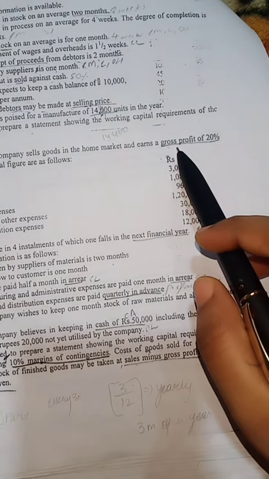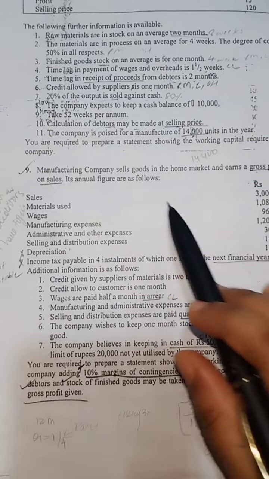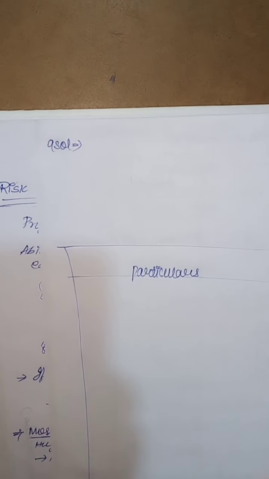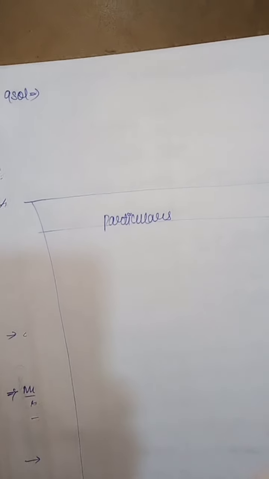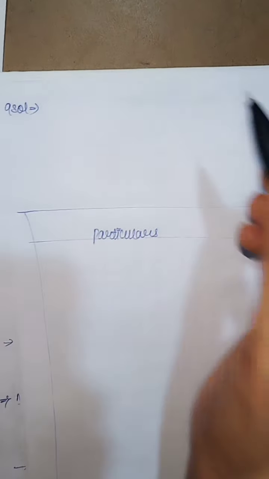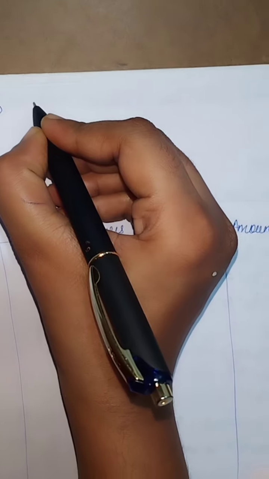Don't confuse, 20% is directly given on sales. First we'll have working notes here. I will show you the working notes. Be with your question and try to understand.